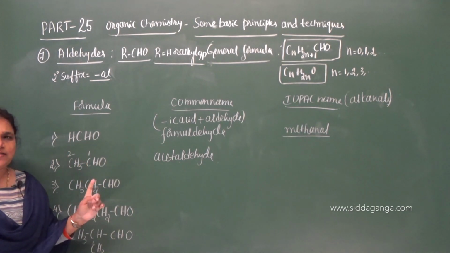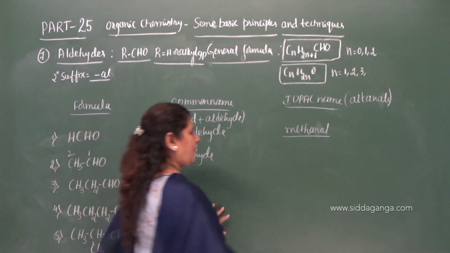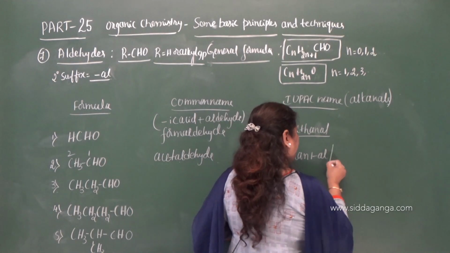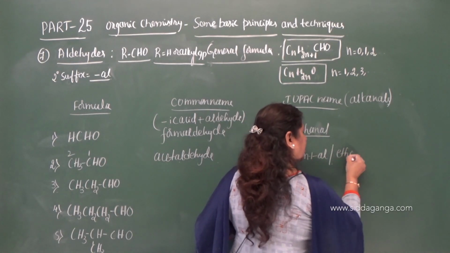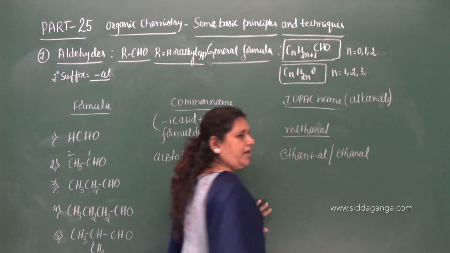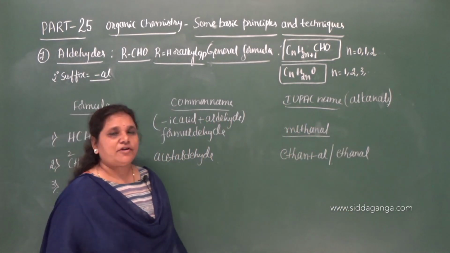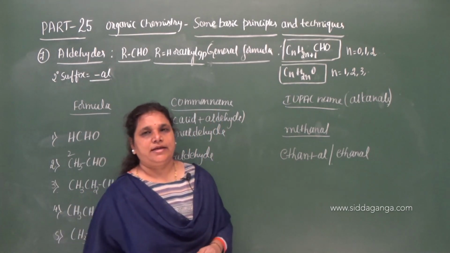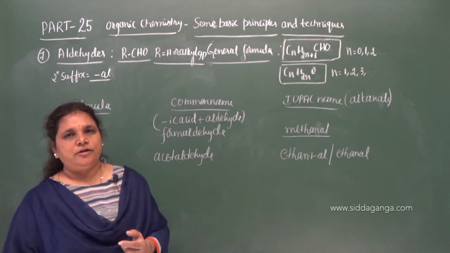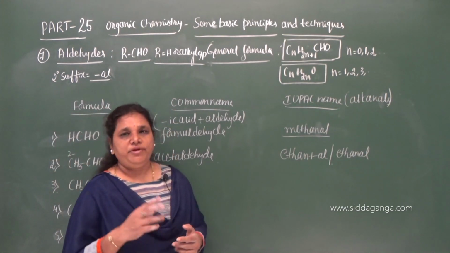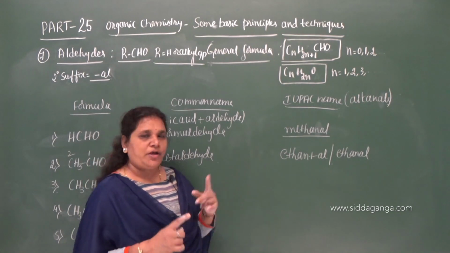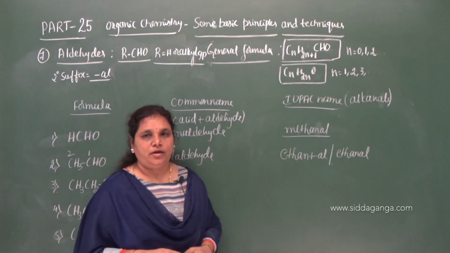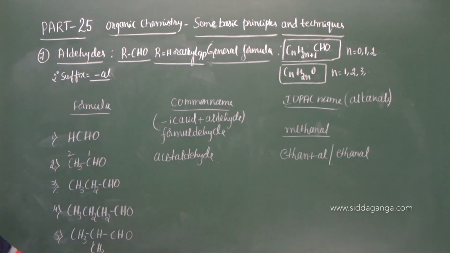First carbon itself is a functional group, therefore the name will be ethanol. Ethane, 1-al, or you can write it as ethanol. Since the aldehyde group is a terminal functional group, you will always get the locant one before the secondary suffix. So in carboxylic acids or aldehydes, before the secondary suffix you will get the locant one. Hence we ignore that locant one and write ethanol. Okay, now move on to the third one.